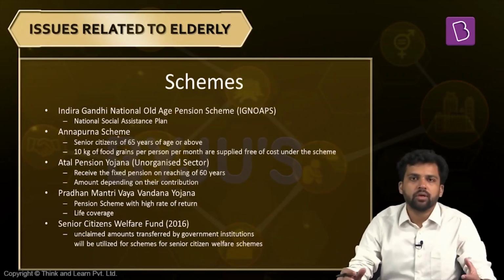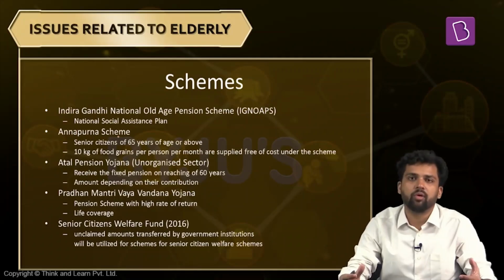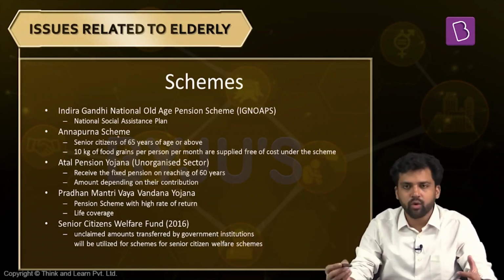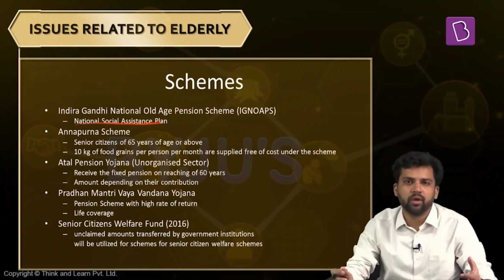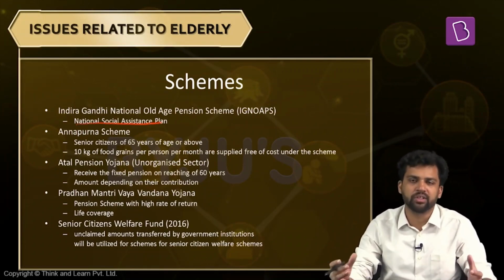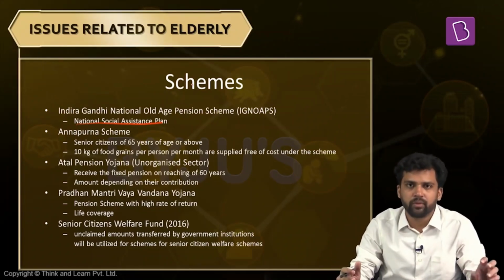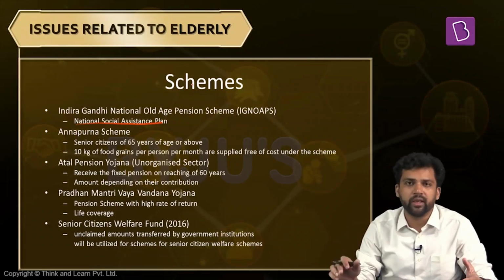Now, apart from the policies, the national policy of older persons, the Mohinigiri committee report, and the state policies, we also have some schemes which target different needs of the elderly population. For example, we have the Indira Gandhi National Old Age Pension Scheme. It is under the National Social Assistance Plan, under which different vulnerable groups are covered. They are provided some monthly benefits. So this old age pension scheme falls under that. According to this, those who are in the below poverty line category, they get 300 rupees per month. They should be at the age of 60. And again, if the age is above 80 years, then they get 500 rupees per month.